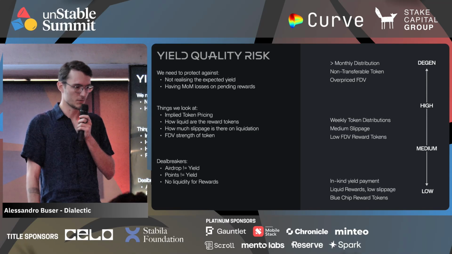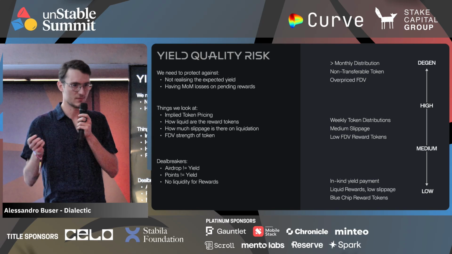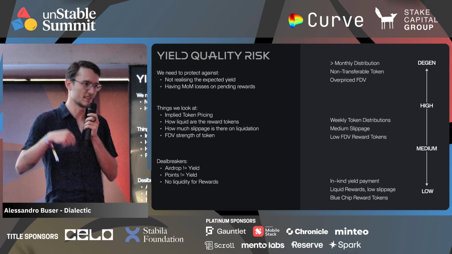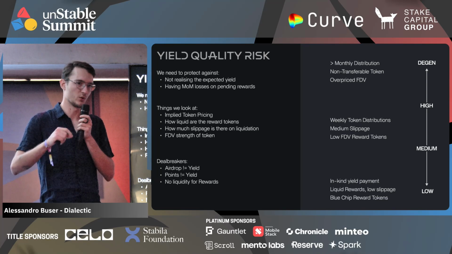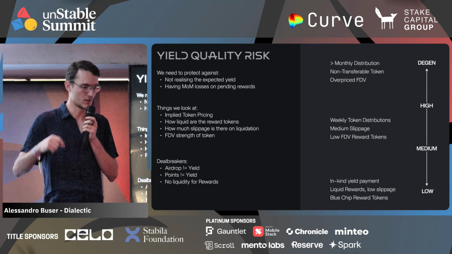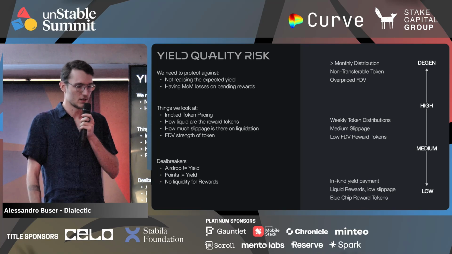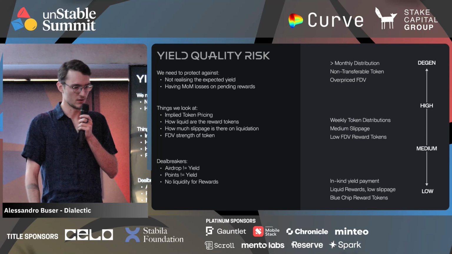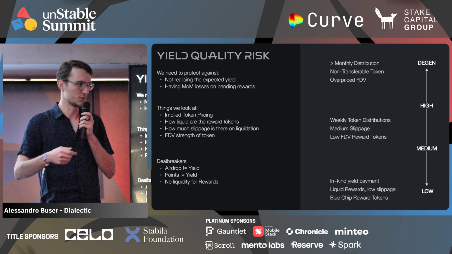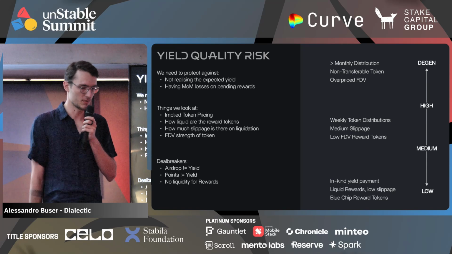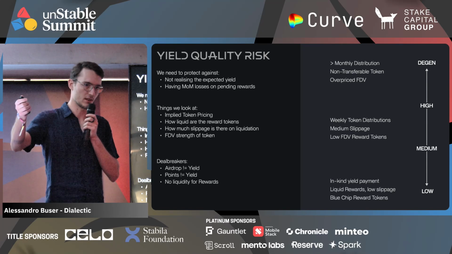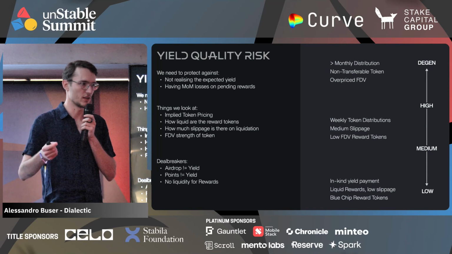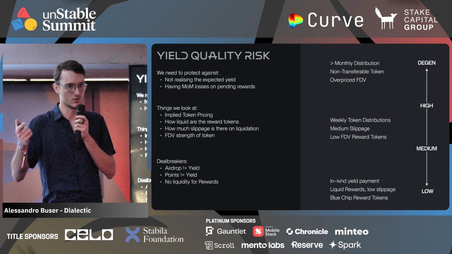And lastly, in terms of the yield realization, we don't like points because it's not actual yield until they become tokens. So from the perspective of the risk of realizing the returns, that is very low. And so yeah, these are the different categories. Ideal yield is paid in kind. So anything that's real-time incentives that are liquid, that we can sell, that's perfect. Anything that's future yield is a lot more difficult for us to manage, and we usually need to factor in some discount on the yield.